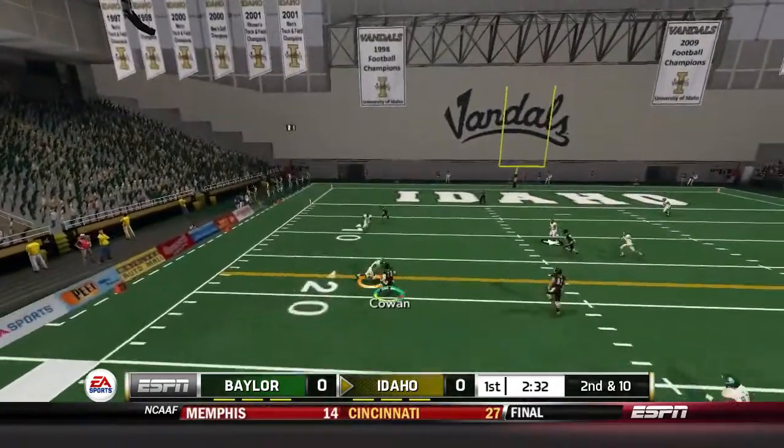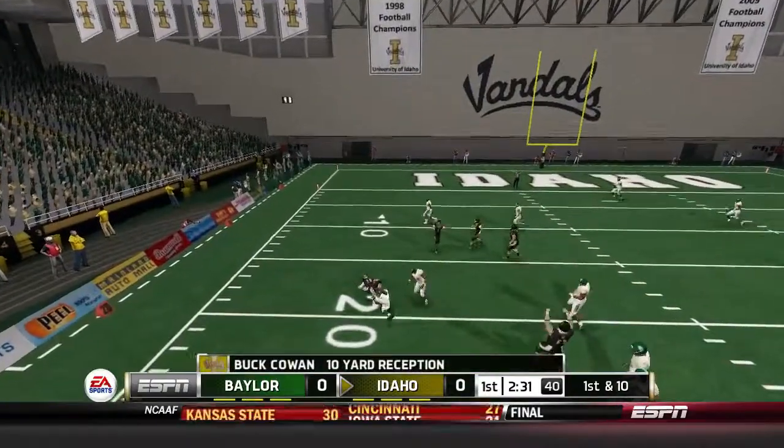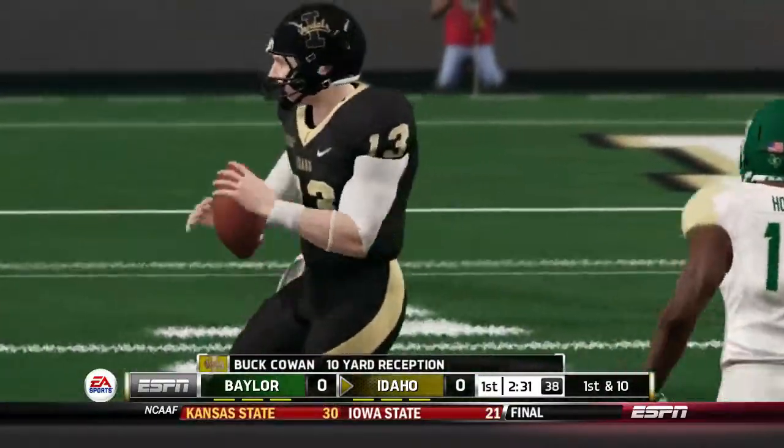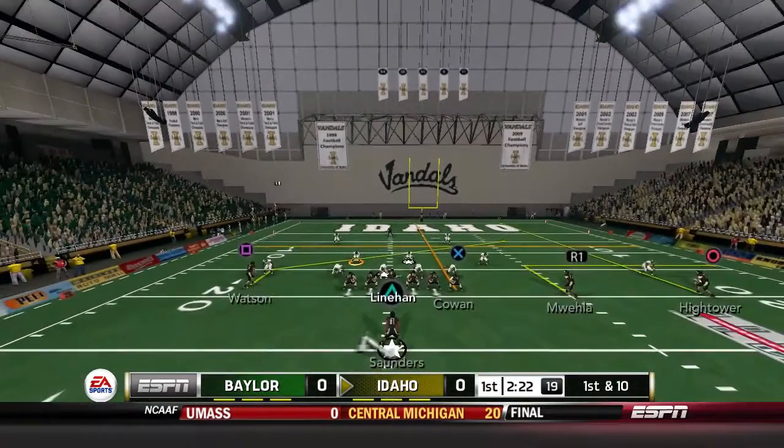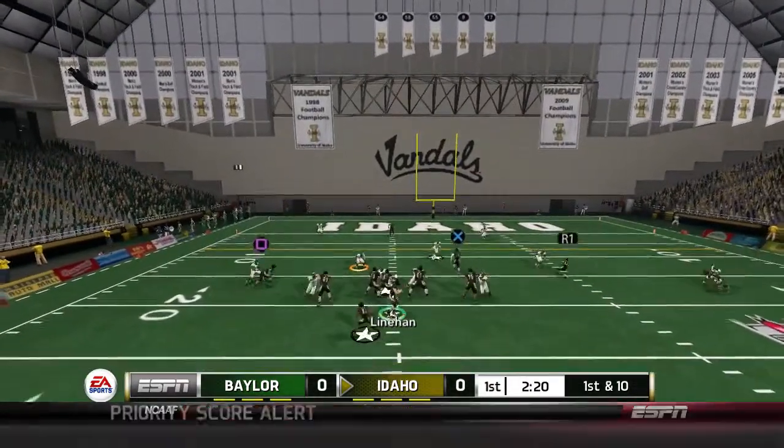He's got crossing routes over the middle. He'll find Buck Cowan, who kind of screams over the 20-yard line to get a first down there. First down, Idaho. Matt Linehan got this offense working, but he wants to find the end zone.